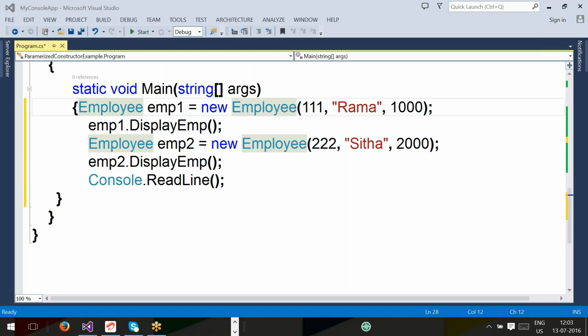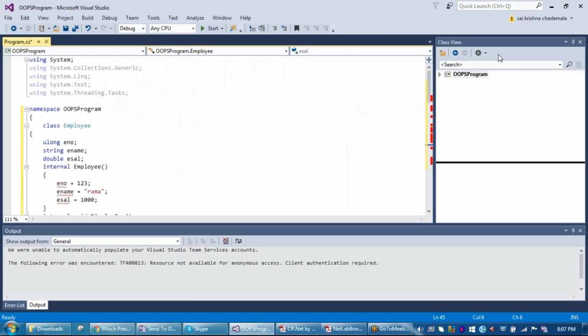Right. Shravanti, I am sharing your screen. You have an option, share screen. Click share screen.